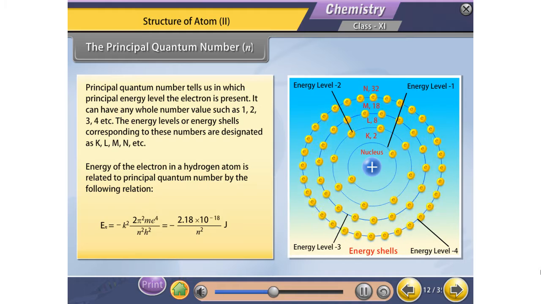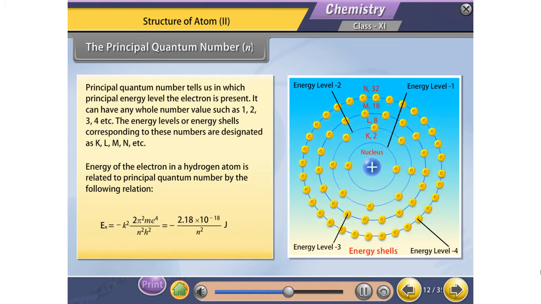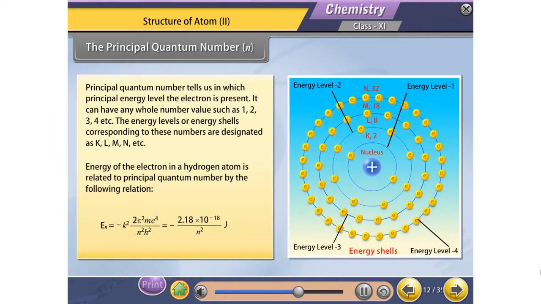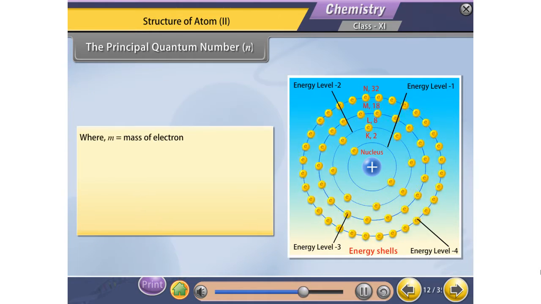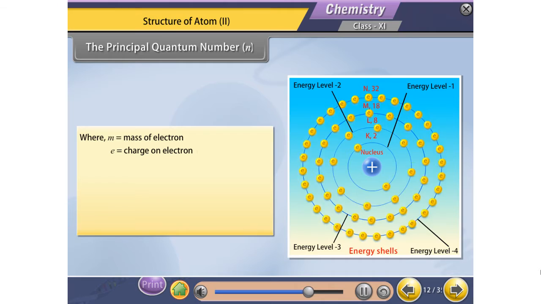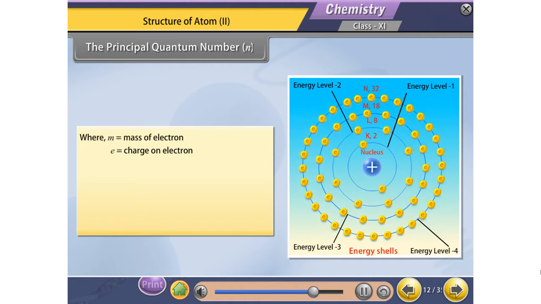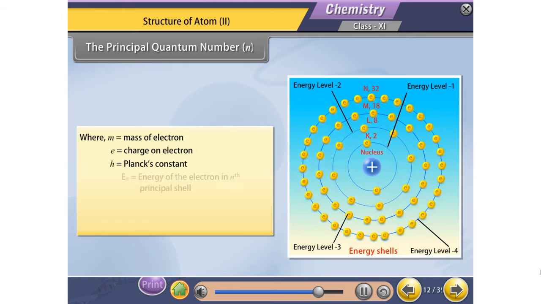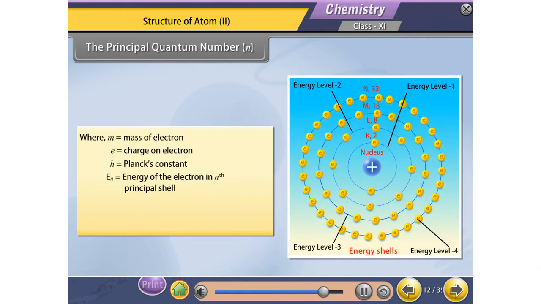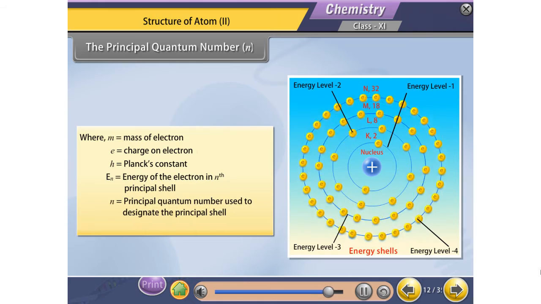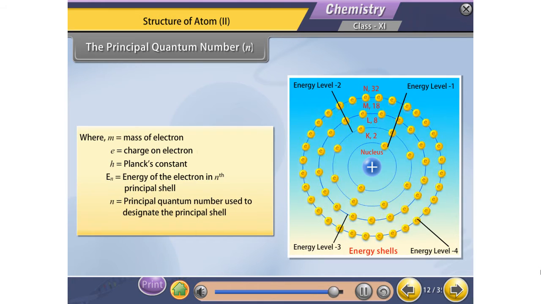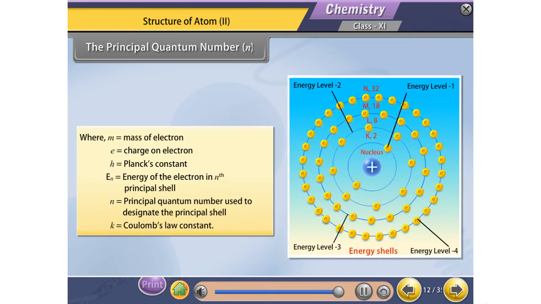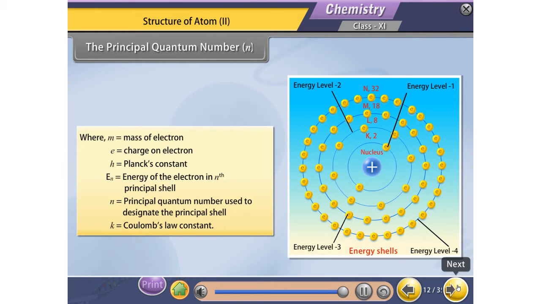En = −k² 2π² m e⁴ / (n² h²) = −2.18 × 10⁻¹⁸ / n² joule, where m is the mass of the electron, e is the charge on the electron, h is Planck's constant, En is the energy of the electron in the nth principal shell, n is the principal quantum number used to designate the principal shell, and k is Coulomb's law constant.